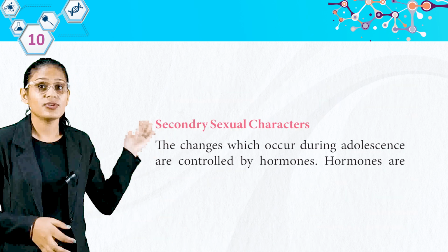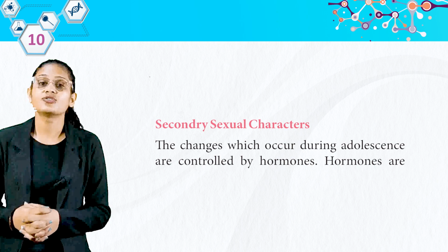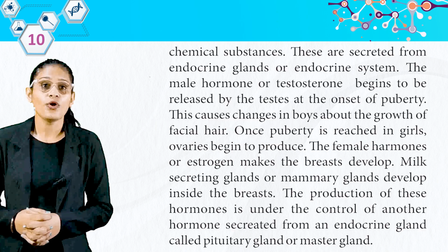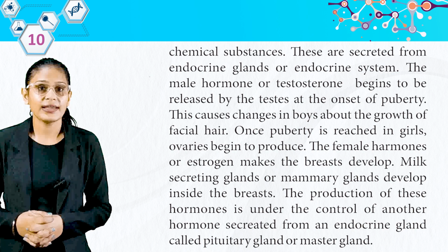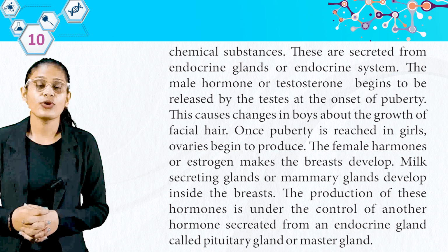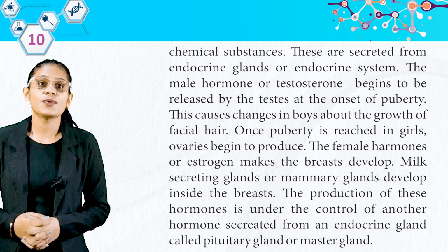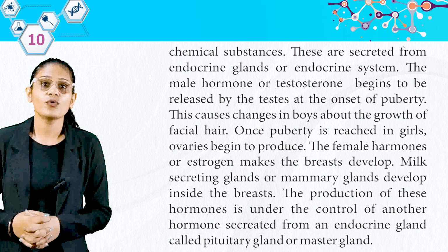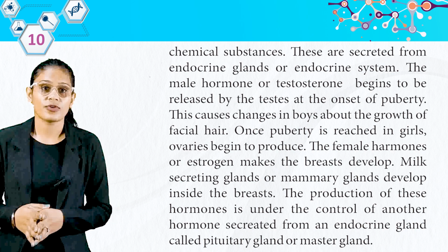Here, secondary sexual characters, the changes which occur during adolescence are controlled by hormones. Hormones are chemical substances. These are secreted from endocrine glands or endocrine system. The male hormone or testosterone begins to be released by the testes at the onset of puberty. This causes change in boys about the growth of facial hair.